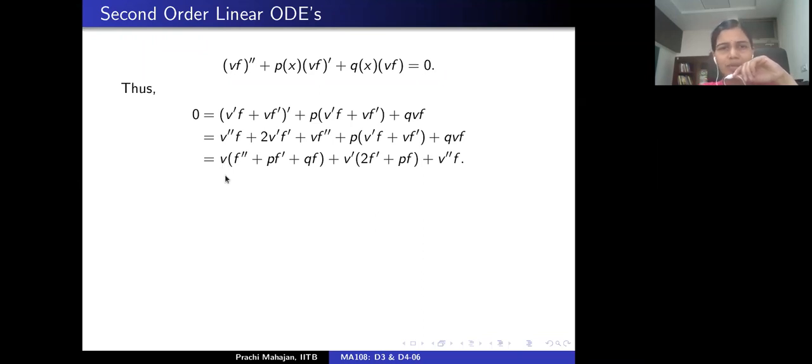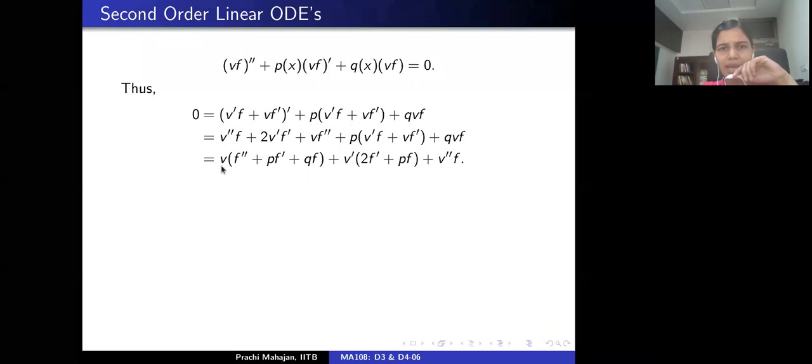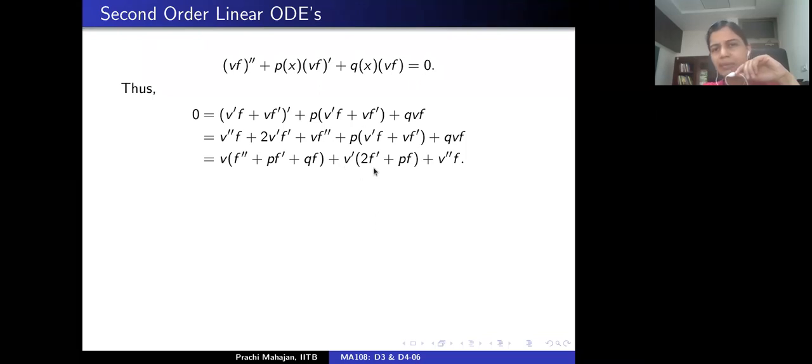So what do we gain out of it? I put together all the terms which have a factor V, which means I have V times F'' plus P F' plus Q F, plus V' multiplied by 2F' plus PF, and so on, right?